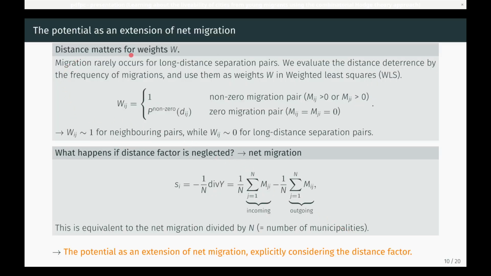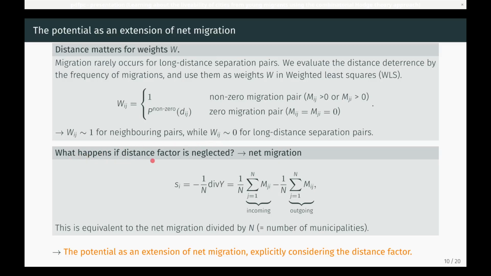Distance matters in studies of migration data. We represent the distance information by the weights. In practice, long-distance moves are rarer, so we downweight edges that rarely see traffic. To be exact, we evaluate the distance deterrence by the frequency of migrations, and use them as weights for unobserved migration pairs. This lets neighbor-to-neighbor flows dominate the potential, conforming better to human mobility realities.